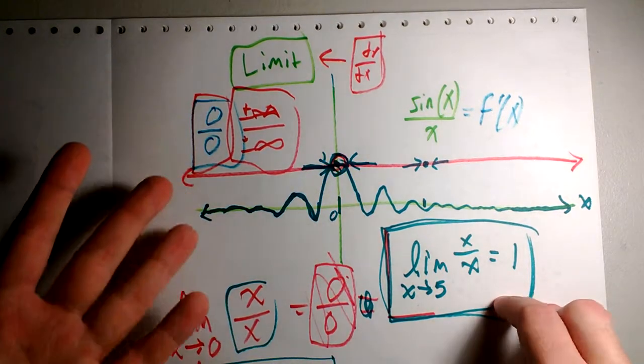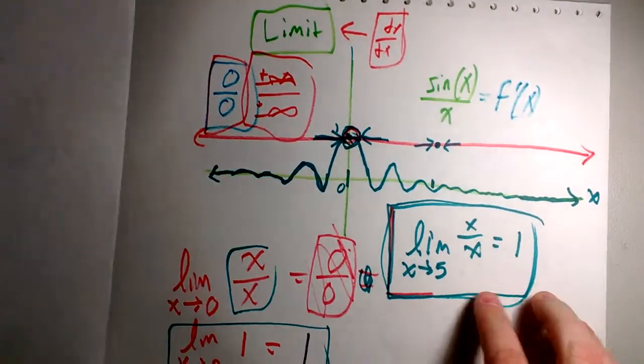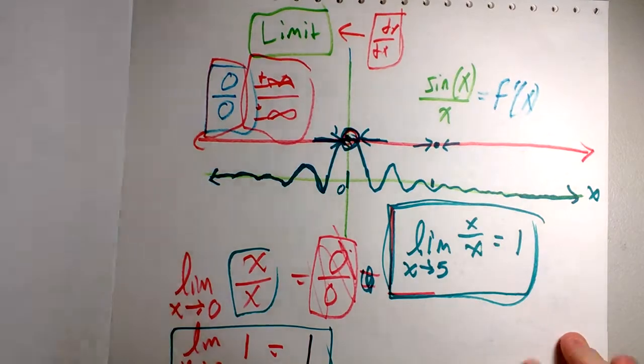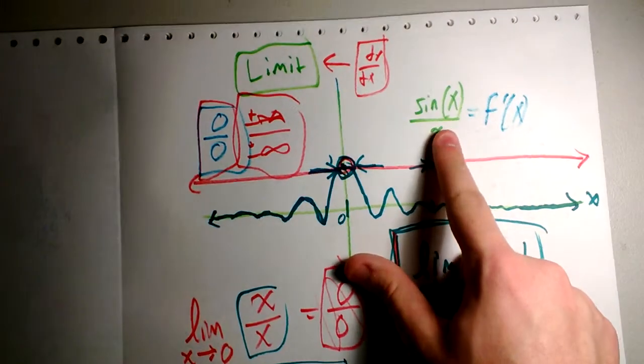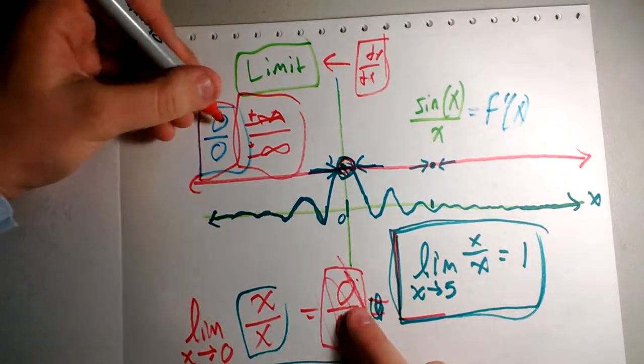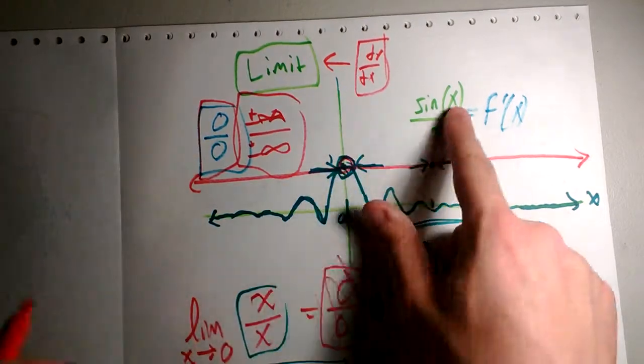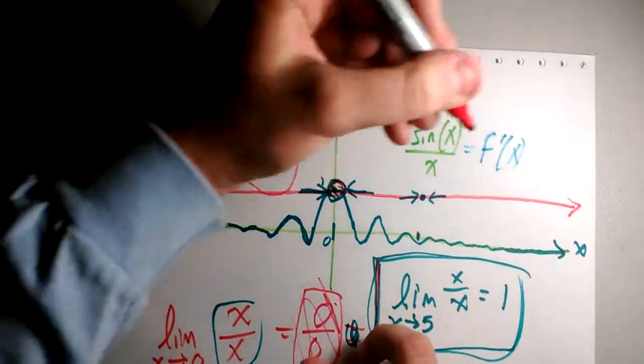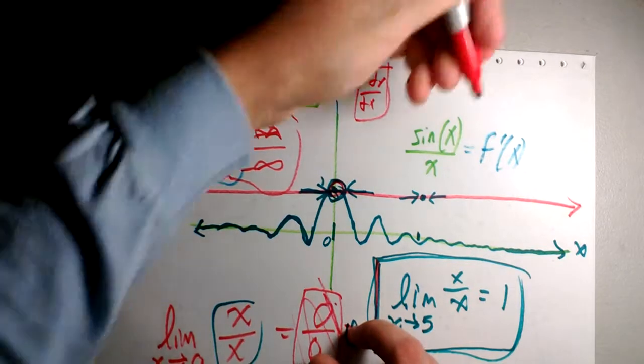Now, if you've never seen a limit before, don't worry about it. All it is, it's approaching a value. And there are other ways to solve limits, like that sine x over x. Why is it equal to 1? Well, we can reconcile that by picking a point that's really close to 0, but not 0. And I'll tell you this.